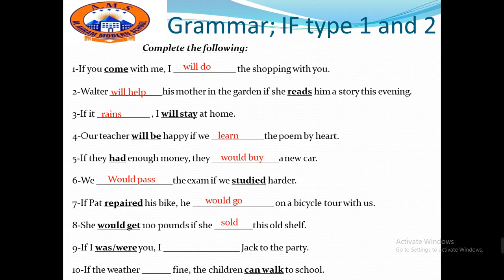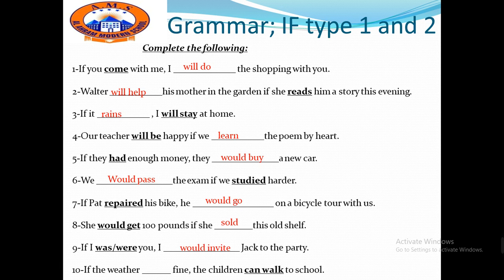Number 9, if I was you or if I were you, I space Jack to the party. A party, I have to use, of course, the verb invite. So I would invite Jack to the party.